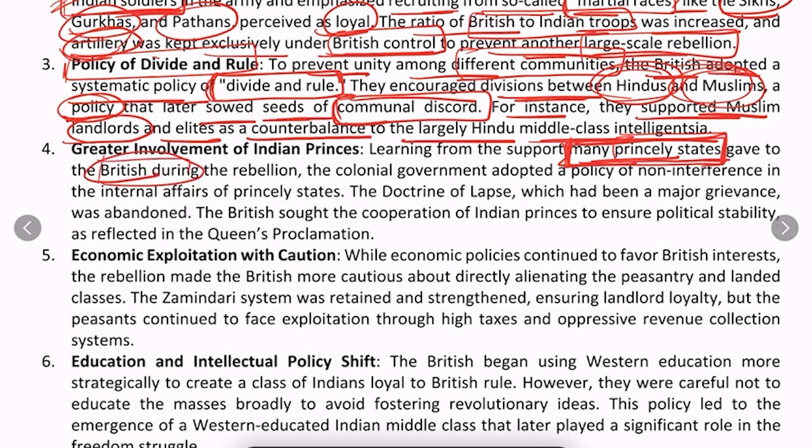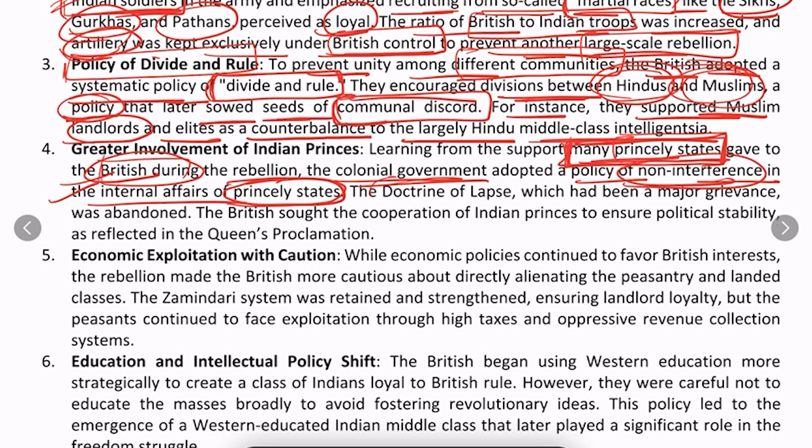Because of that, the colonial government adopted a policy of non-interference in the internal affairs of the princely states.